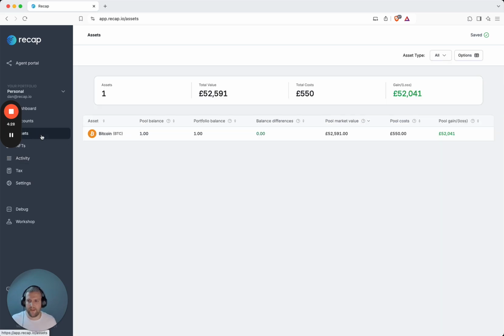If we go back to the asset screen, this is going to update in real time. So you can see here, I bought that asset back. It's now back here in my asset page, showing me that I've still got an unrealised gain.